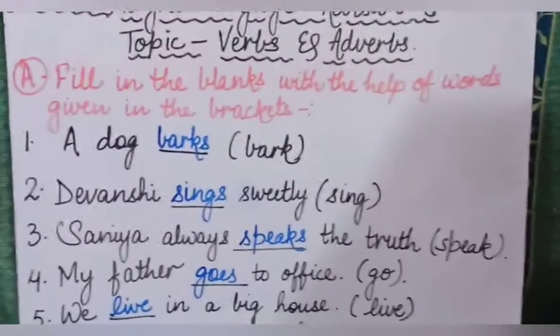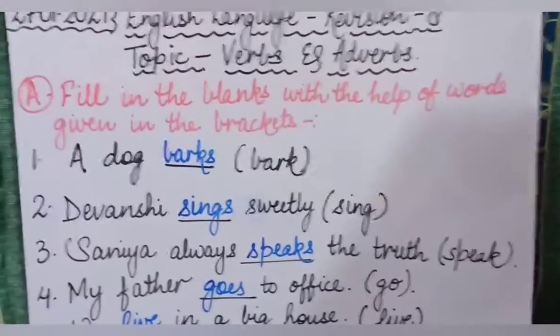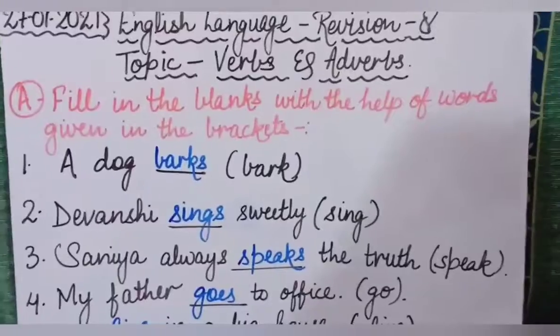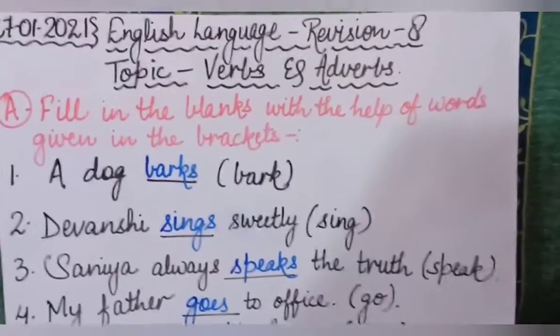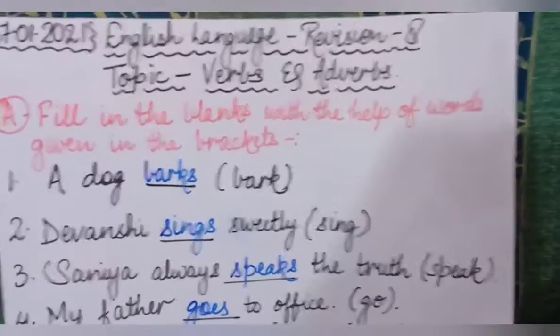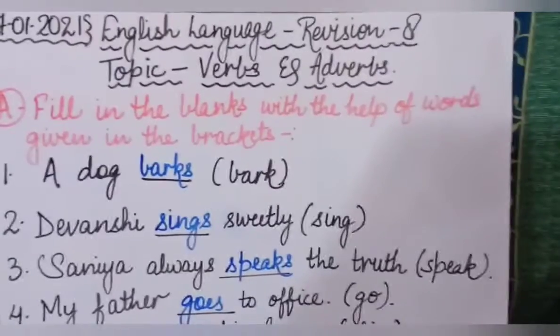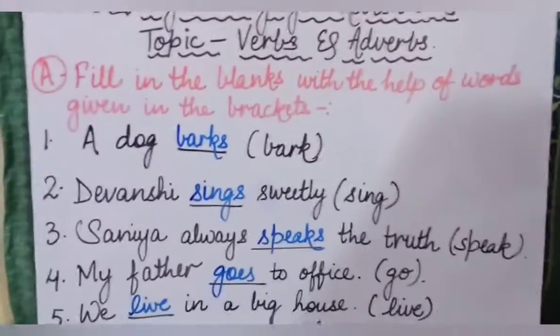Like sleeping, that means you are doing something. What are you doing? You are sleeping. आप सो रहे हो, तो sleeping क्या है? Verb.